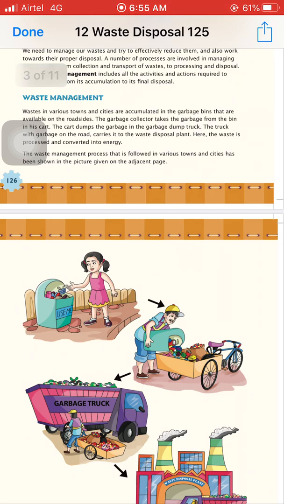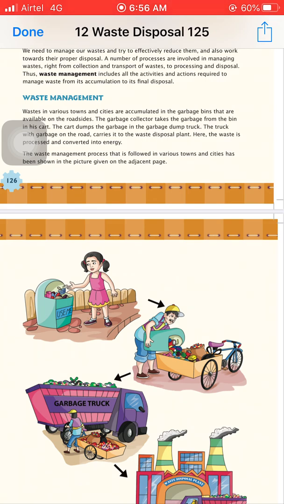Wastes in various towns and cities are accumulated in the garbage bins that are available on the roadside. It means, first of all, we throw the waste materials that are not in use into the dustbins. Then the garbage collectors collect these waste materials from our houses on their cart.